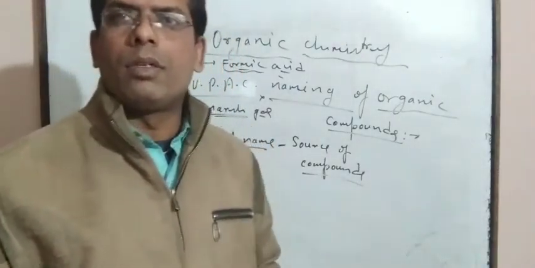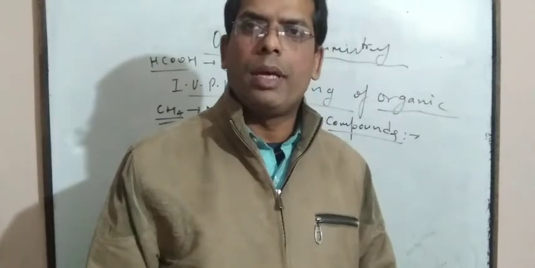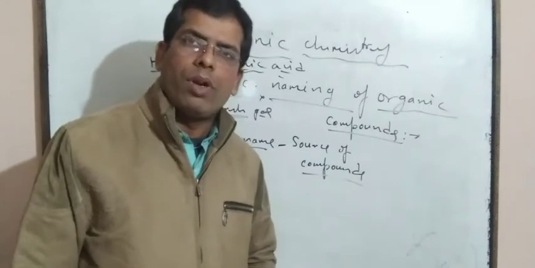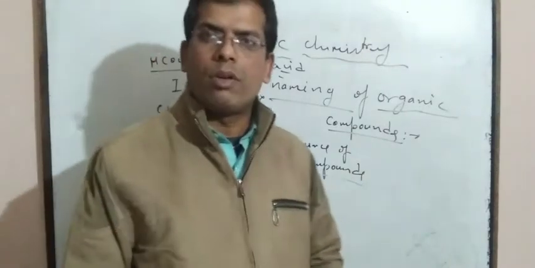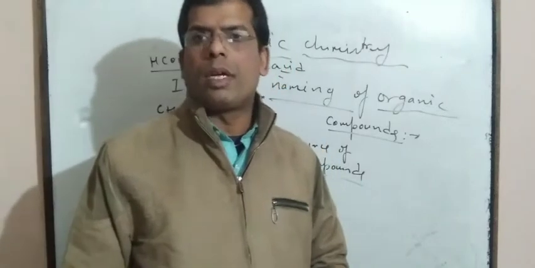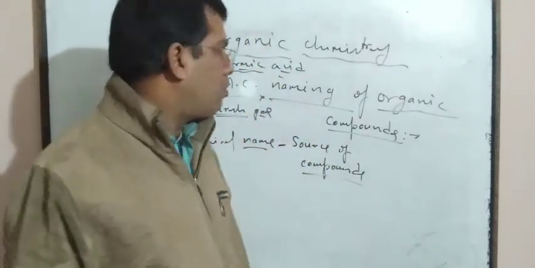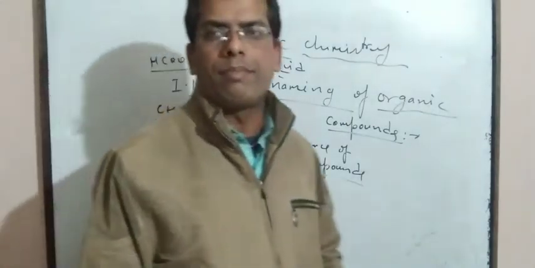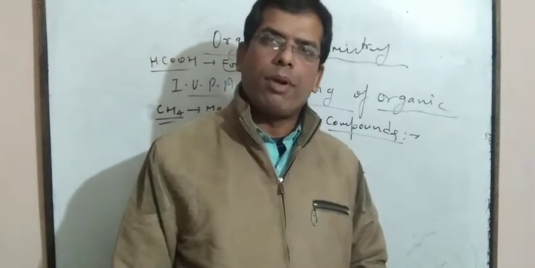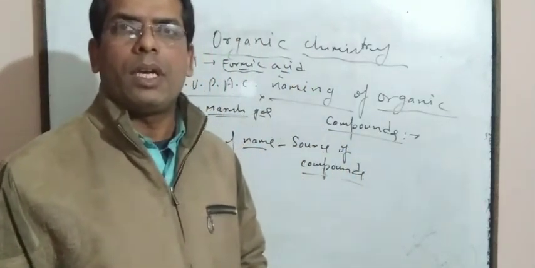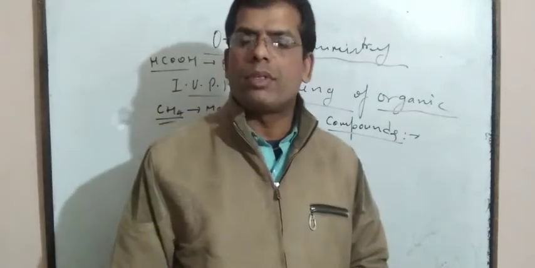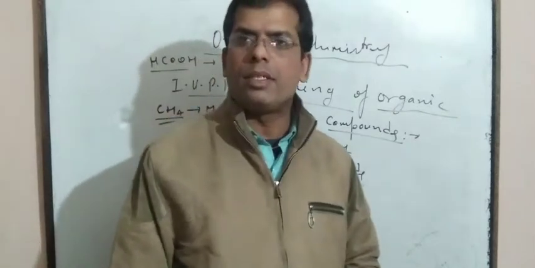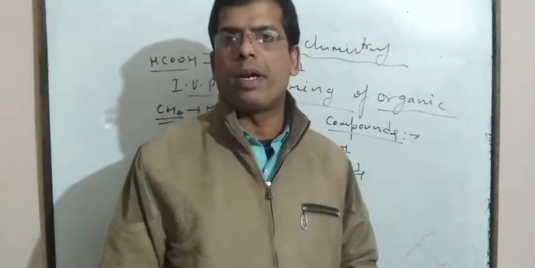Hello dear students, today we will discuss naming of organic compounds. As we already know, there are two types of naming of organic compounds. One is the trivial name and the second one is the IUPAC name. Trivial name is taken from the source of the compound, meaning from which source the particular compound is taken. And the second, the IUPAC name, is International Union for Pure and Applied Chemistry,